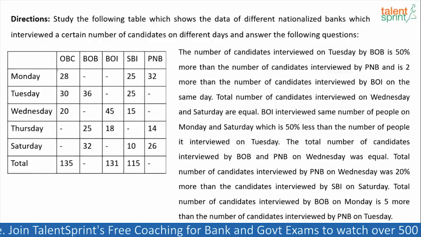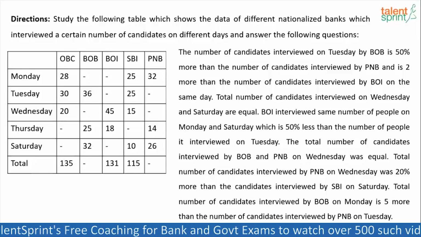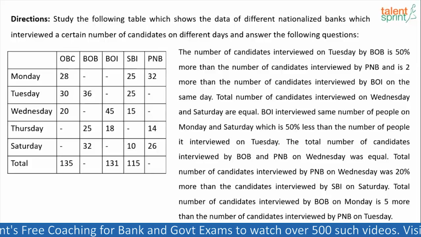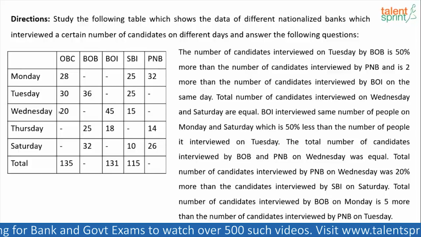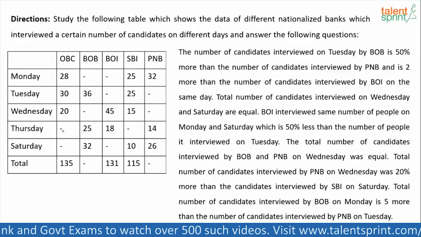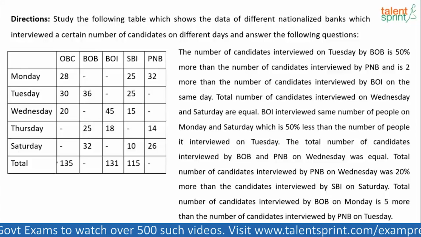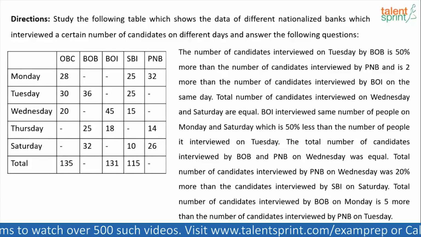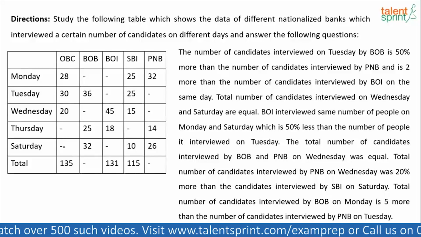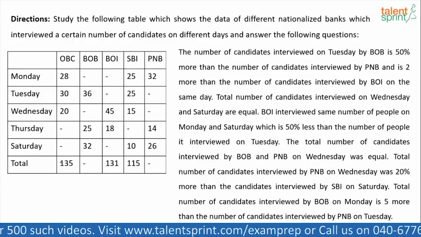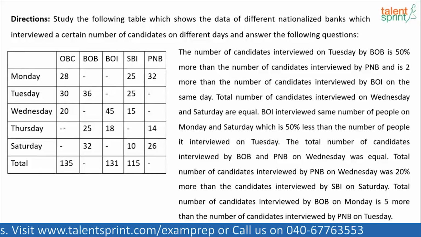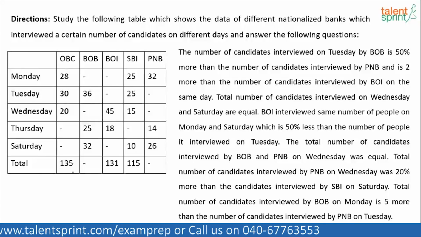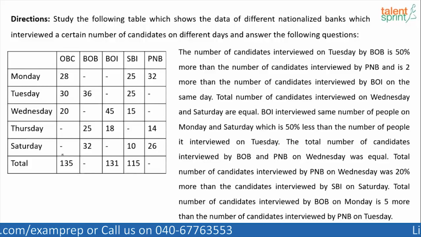Now there's no way that you can fill any of these values directly unless, for example, if you see for OBC, we know that on Monday they interviewed 28, Tuesday it was 30, Wednesday it was 20. The data on Thursday and Saturday is missing here, but the total is 135. So we cannot do anything about OBC because two unknown values are there. We'll be able to form only one equation, right? What will that equation be? 28 plus 30 plus 20 plus Thursday's value plus Saturday's value equals 135. Now one equation in 2 variables cannot be solved, right? So we cannot do anything about OBC.